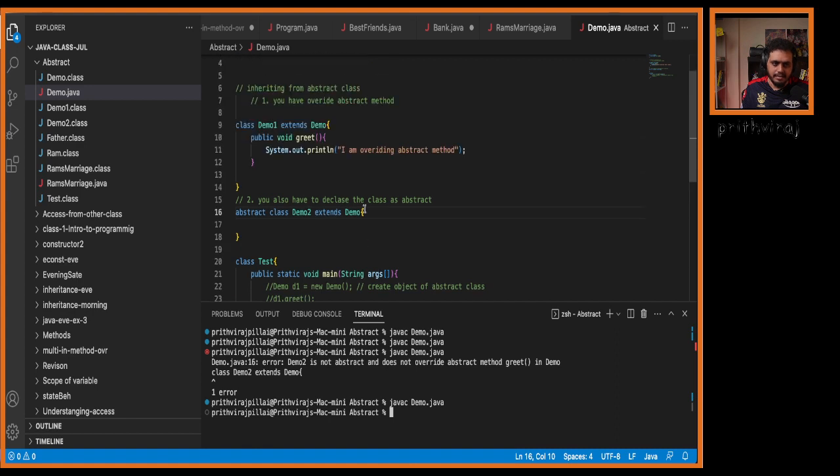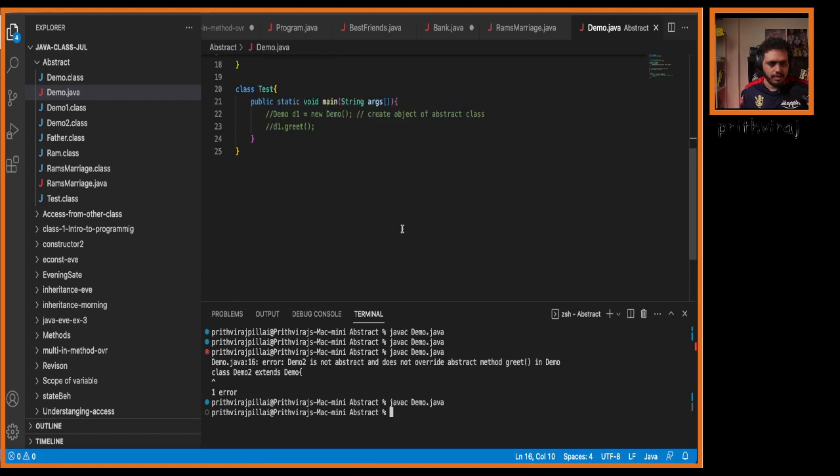Is this clear? So if you inherit from an abstract class, you are bound with some kind of contract. What is the contract? The contract says, if you are inheriting from an abstract class, either you have to override all of the abstract methods, or you have to declare the class as abstract. Is this clear, everyone? Anyone has any doubt so far in this?